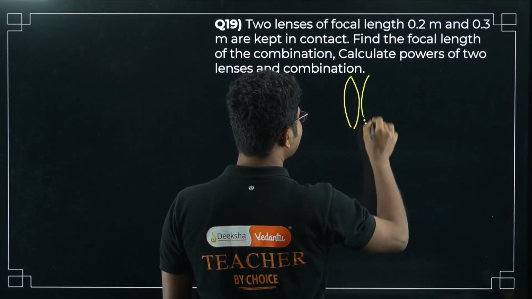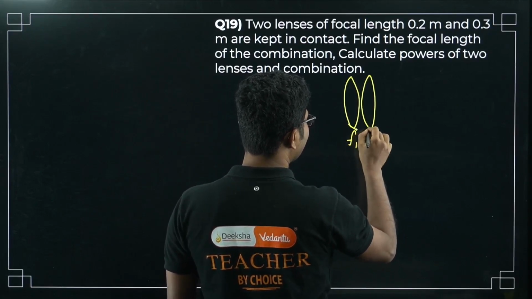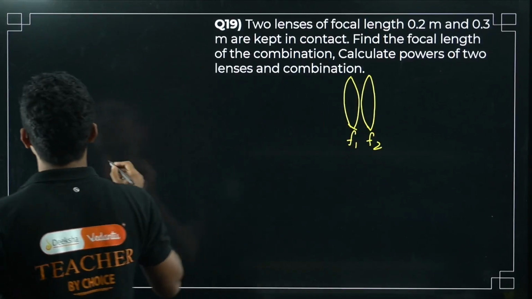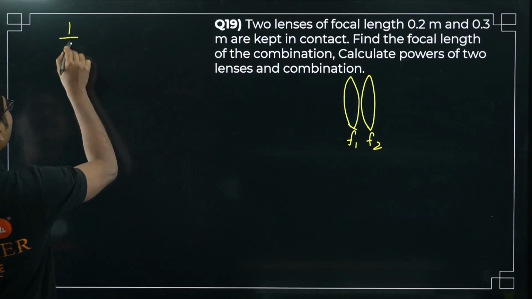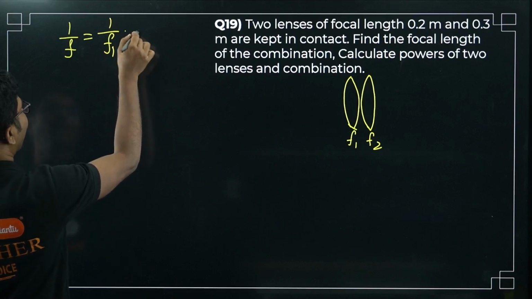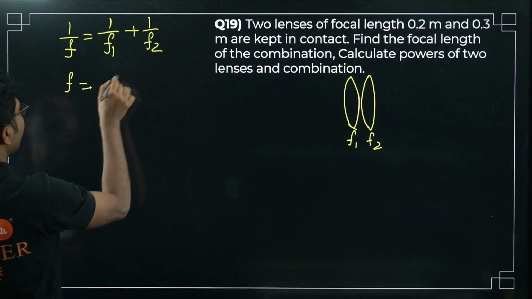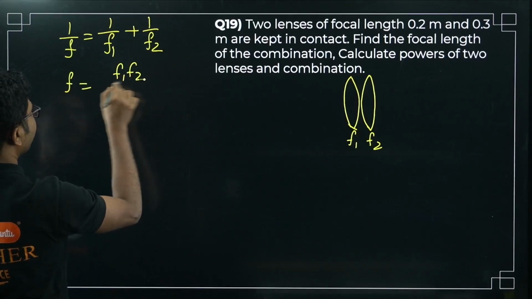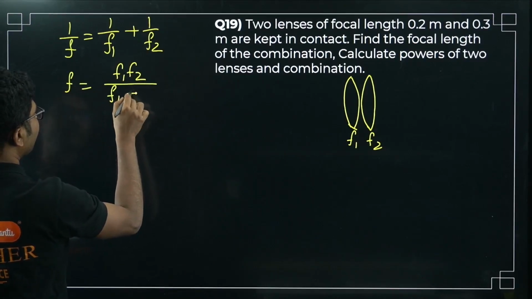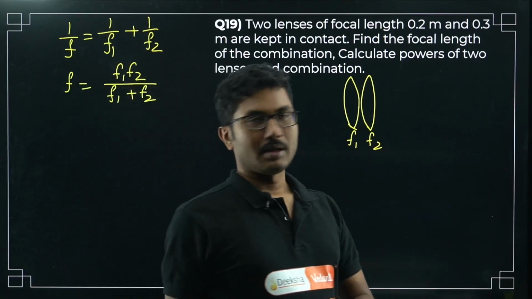Two lenses of focal length, say f1 and f2, when they are kept in contact, the combined focal length is given by, you can treat them like resistances in parallel, F equals F1 F2 divided by F1 plus F2. This is the formula you should remember, right?